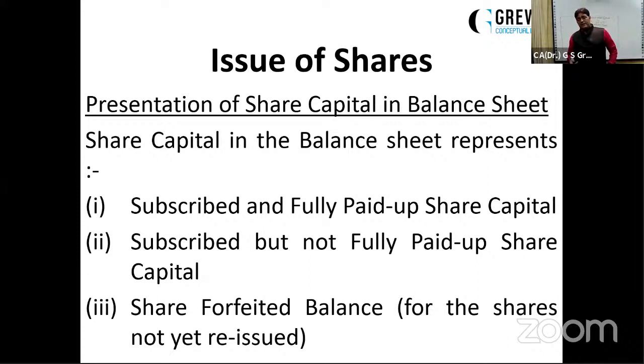The second stage is that the company has made all the calls, but a few shareholders have not paid the total amount due. So we call it subscribed but not fully paid up share capital. And last is the share forfeited balance, for those shares which have been forfeited but not yet reissued, their proportionate balance.